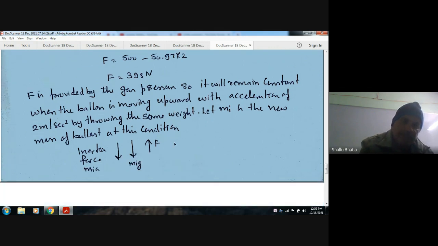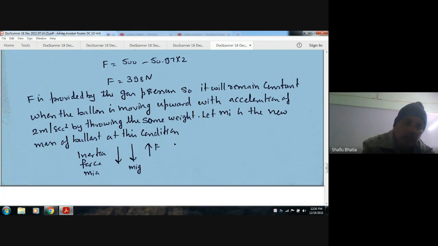Let a small amount of mass be thrown from the balloon so that the new mass of the balloon is mi. Now mi g will act downward. As the balloon is moving upward, the inertia force mi a will be in the downward direction, and F will be in the upward direction.